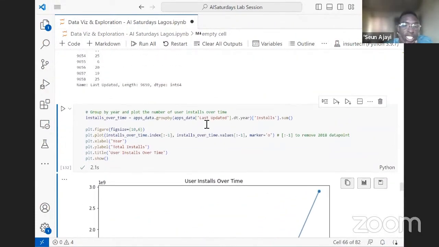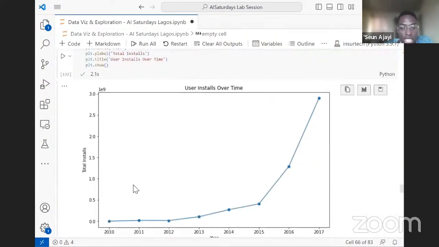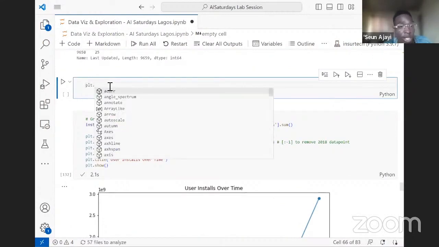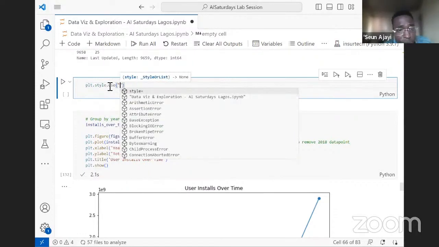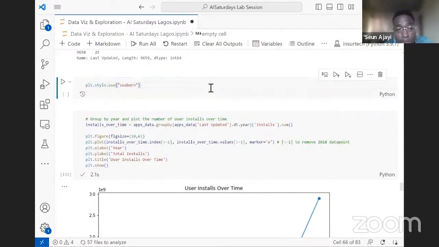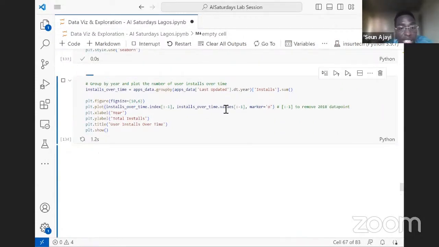One thing I want to show us is when we use Matplotlib, we can see this plot is not totally beautiful. What we can do is use Seaborn style even within matplotlib. So I can do matplotlib, which is plt, dot style dot use. There are a series of styles we can use. So we are just trying to change what the plot should look like. And this time around, when we replot this, we see a more beautiful plot.